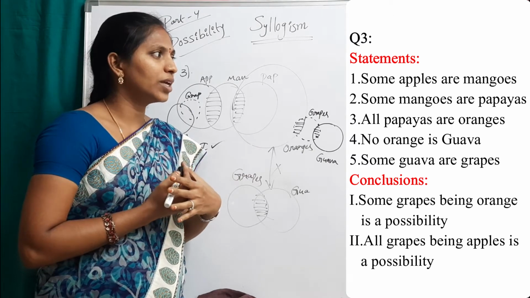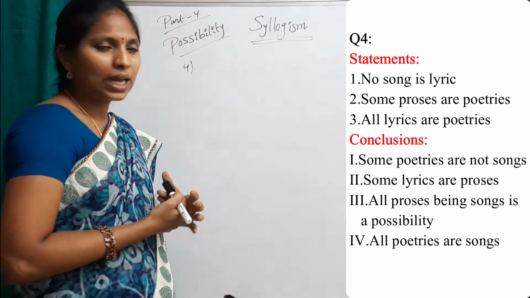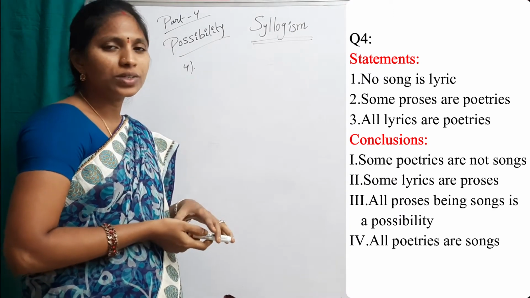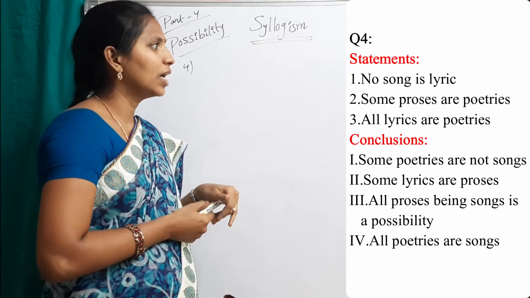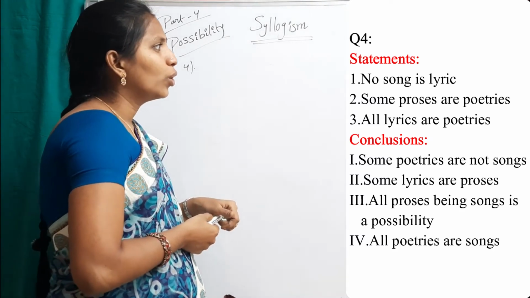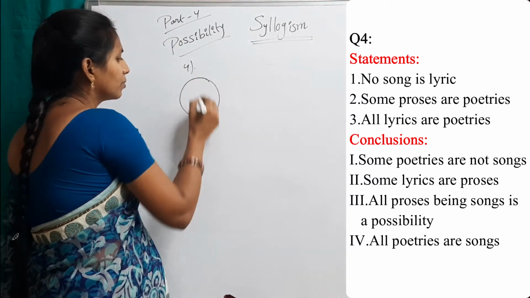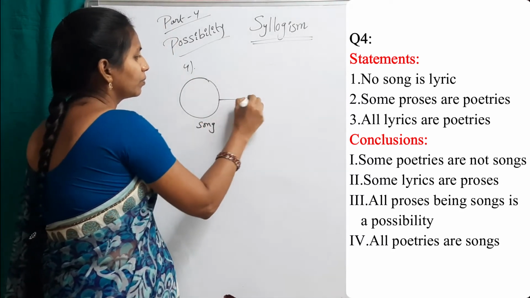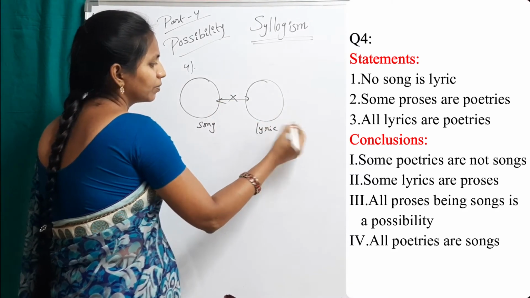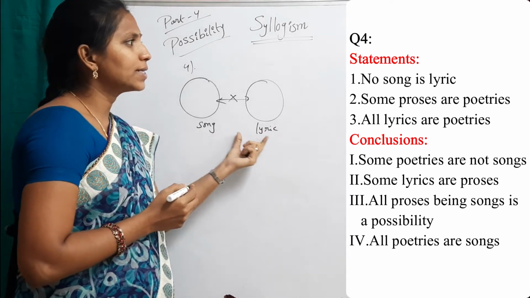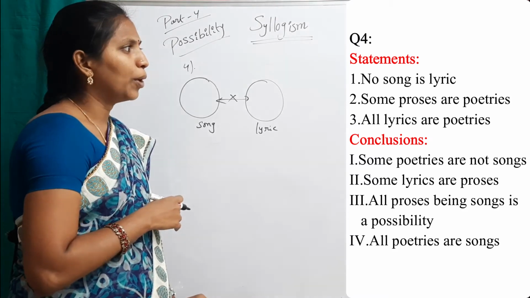The answer for the third question is 1 and 2. Both conclusions follow. Now see the fourth question. In this question, there are definite conclusions and possibility conclusions. First statement: no song is lyric. This is song and this is lyric. No song is lyric. Second statement: some proses are poetries.